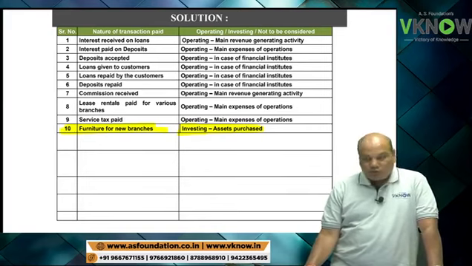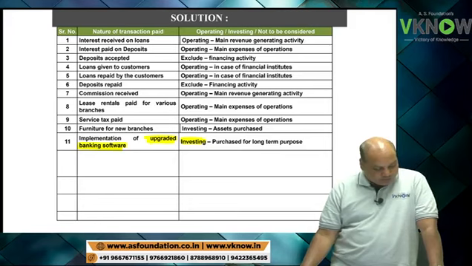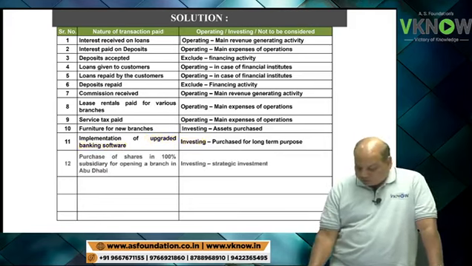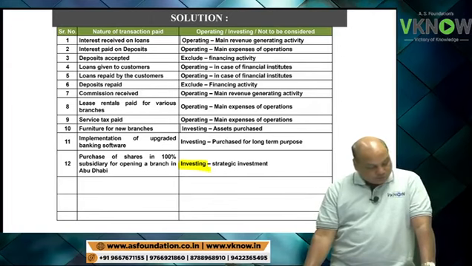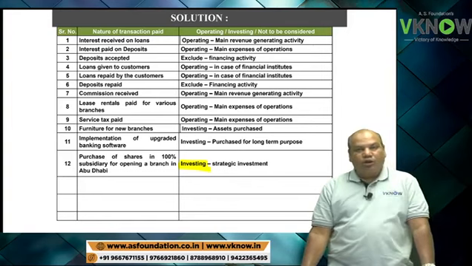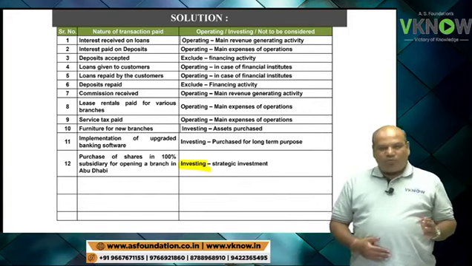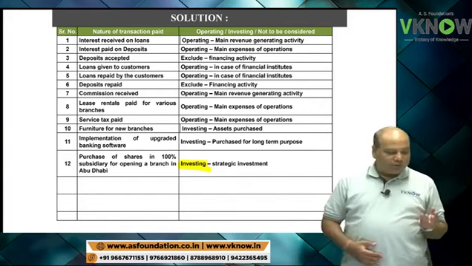Point number 12 is purchase of share in 100% subsidiary. So purchase of shares of subsidiary is investing activity. Point number 13, new car purchased. New car purchased from Honda dealer in exchange of old car. Suppose I purchase new car of 10 lakh.